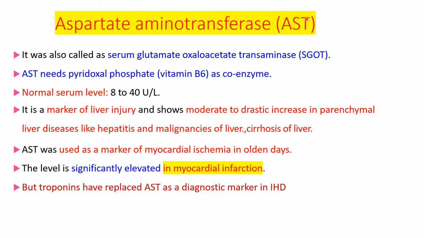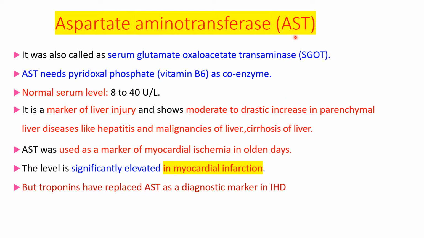But remember, its level is increased in myocardial infarction, and also in liver diseases like hepatitis, malignancy of liver, cirrhosis of liver. So if its level is increased, it doesn't always mean that there is myocardial infarction. Its level can be increased in liver diseases.